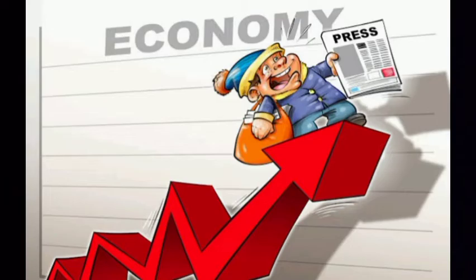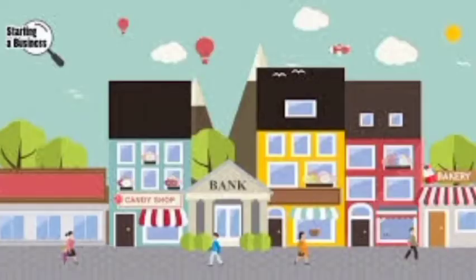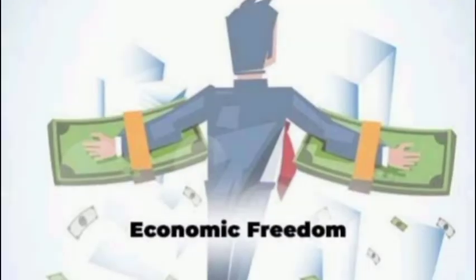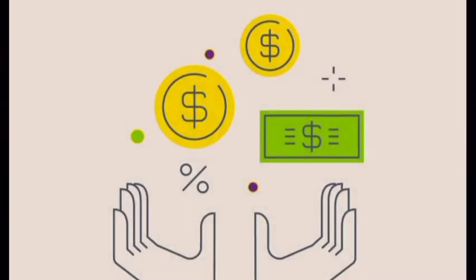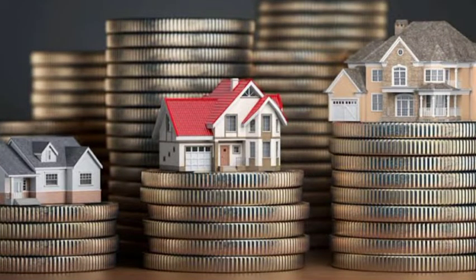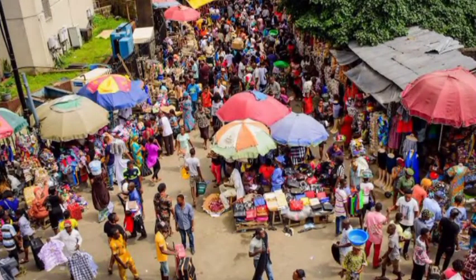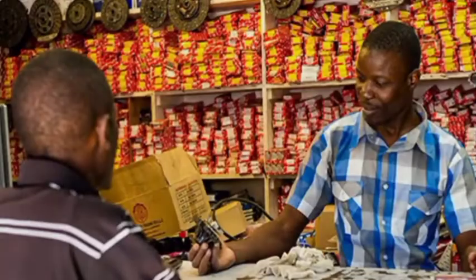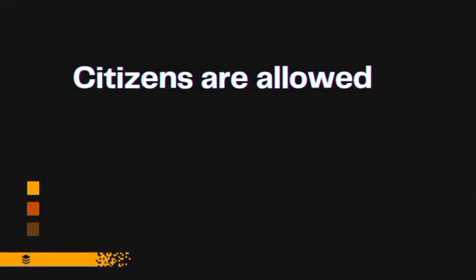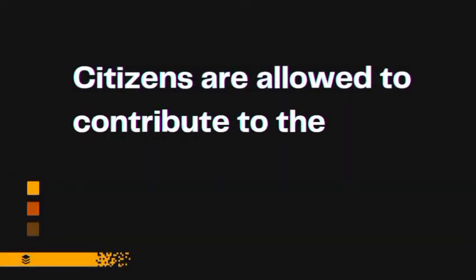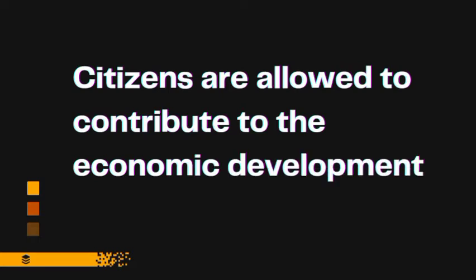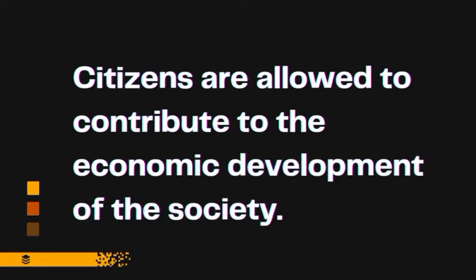So every member of the society is allowed to venture into any business that is geared towards making profit so as to develop the society. It is important to note that the aim of capitalism is profit making. Every citizen or every business person who goes into creating a business is creating it with the sole aim of making profit from that business. So members of the society are allowed to contribute to the economic development of the society through the profit that they make from their businesses.